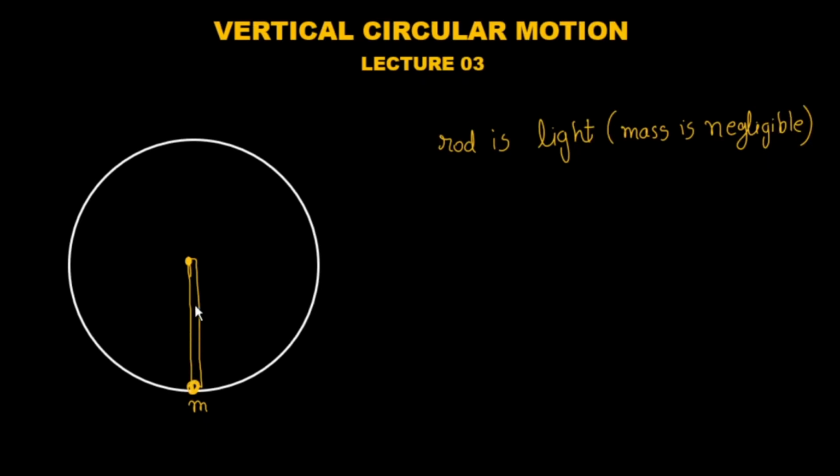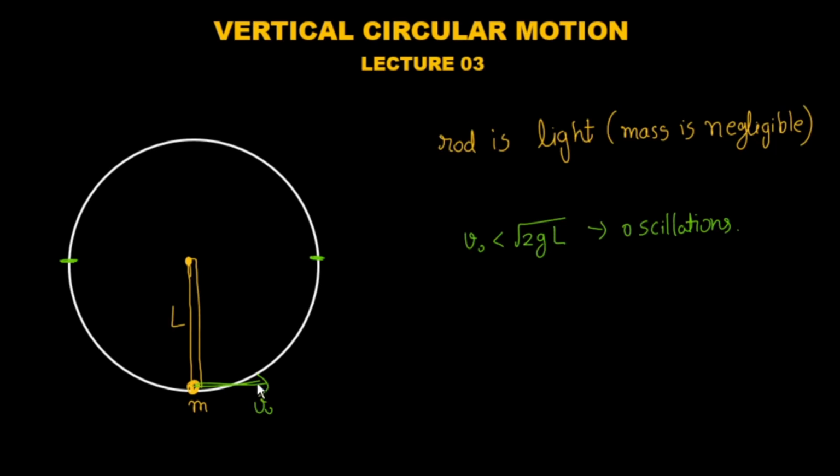Say the length of the rod is L. Now to this rod, if you give some velocity V naught, then what will happen? Till this point, that is till theta equals 90 degrees, there will be no difference from the previous example where it was a string instead of a rod. So if your V naught is less than under root 2gL, then it will just perform oscillations.